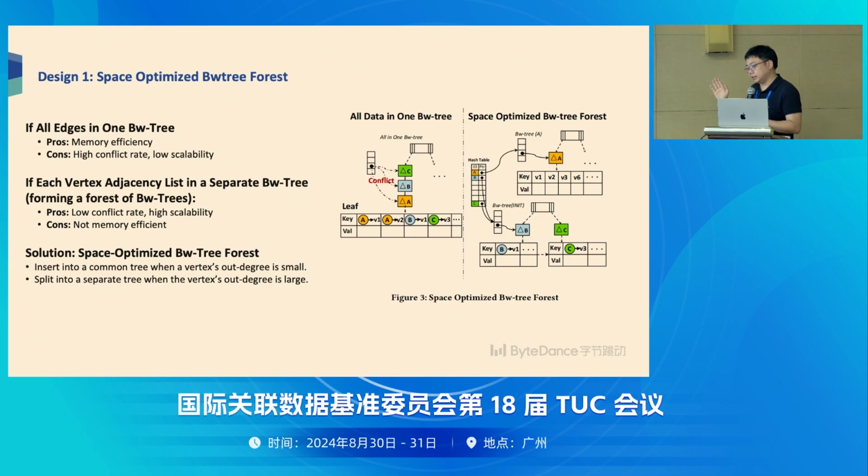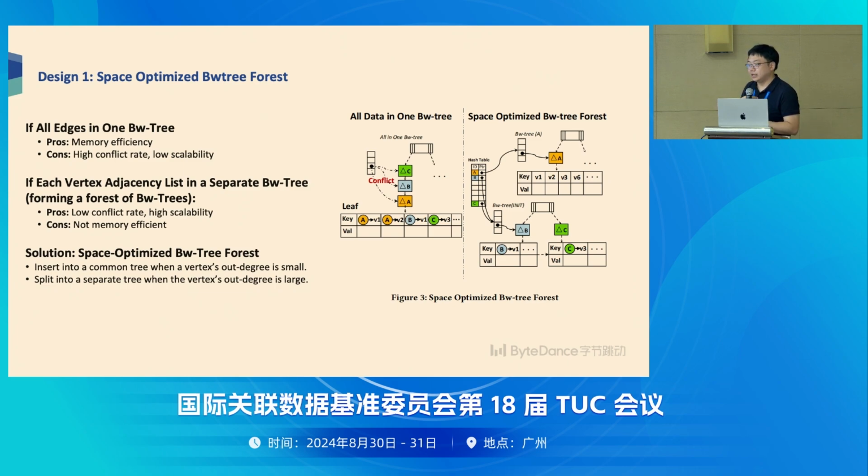So another option is that we store each user's data in one individual Bw-tree. But the problem is that some cold users only have a very low number of accesses, so it will waste space.